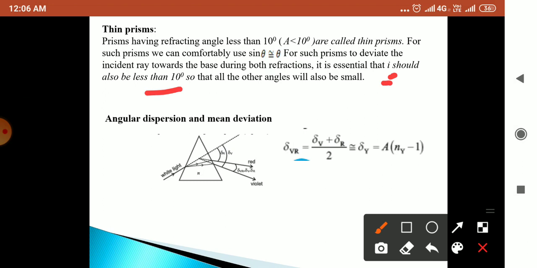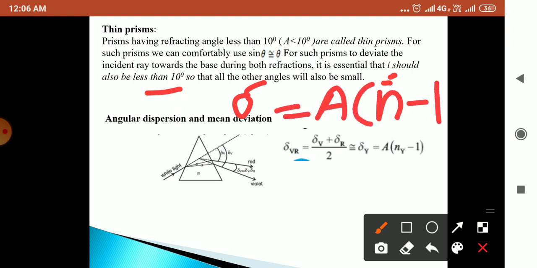This is the condition for a thin prism, where delta is equal to A into (n minus 1), where A is the angle of prism and n is the refractive index, both constant. So for a thin prism, for small angles of incidence, the angle of deviation is constant.